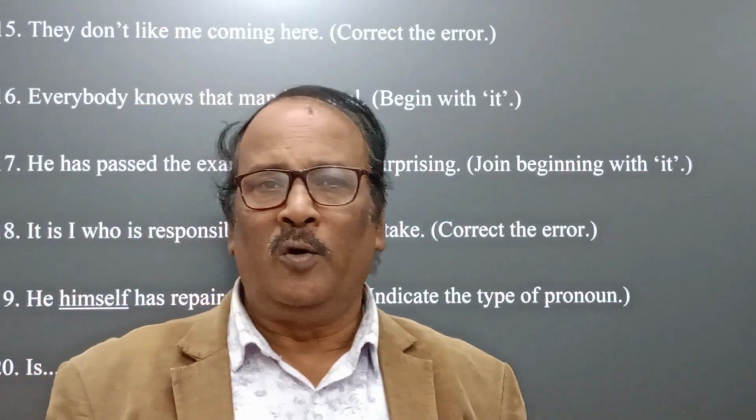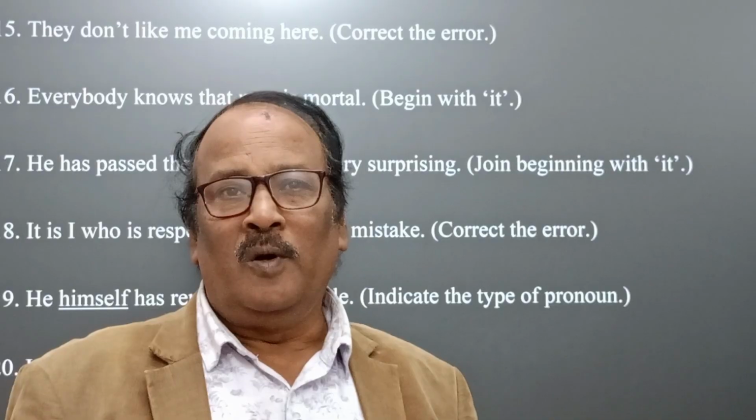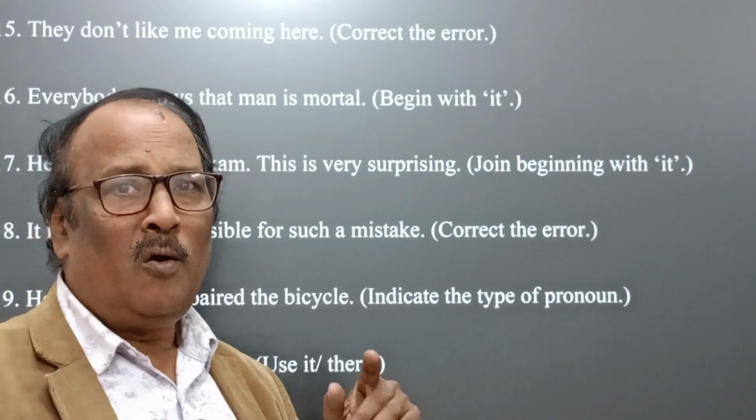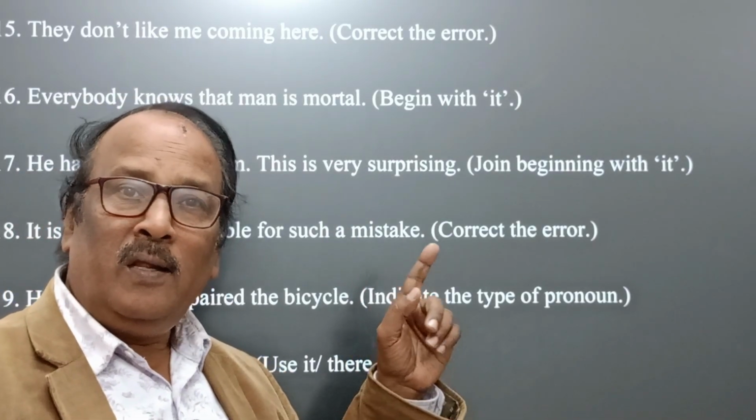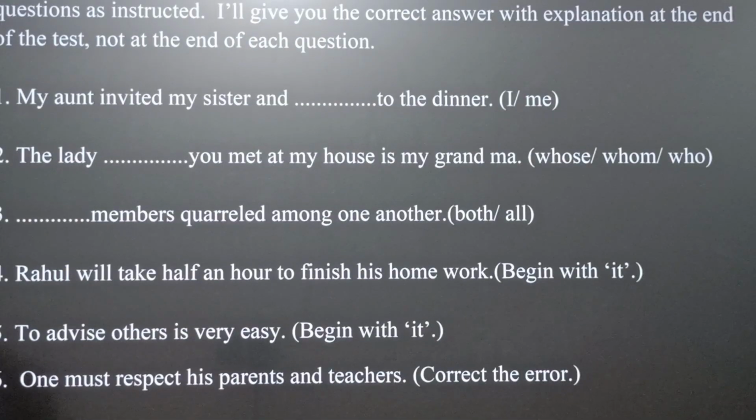So these are the 20 questions. It is your duty now to answer. I will now help you by indicating the right answer and explaining it properly. First question is, my aunt invited my sister and blank to the dinner.